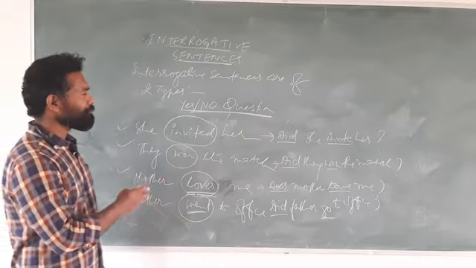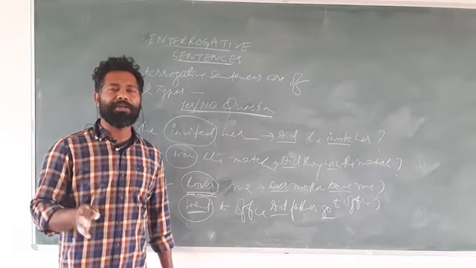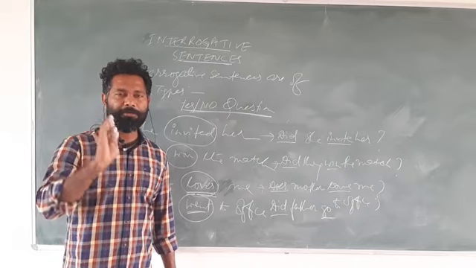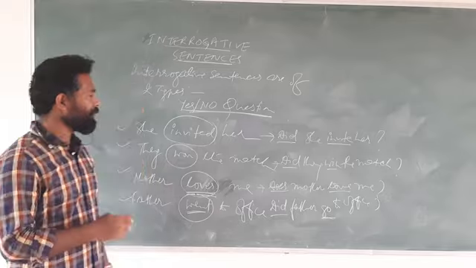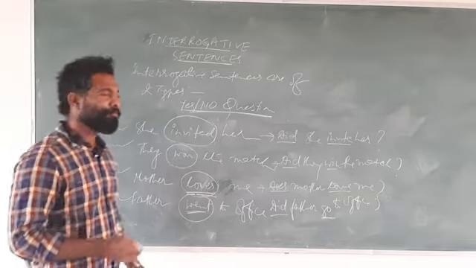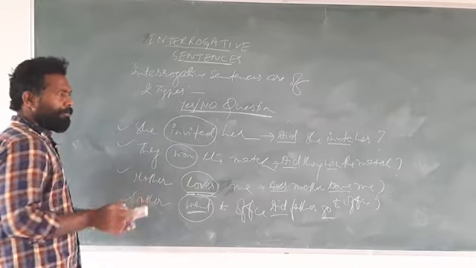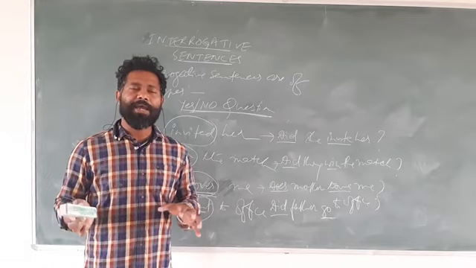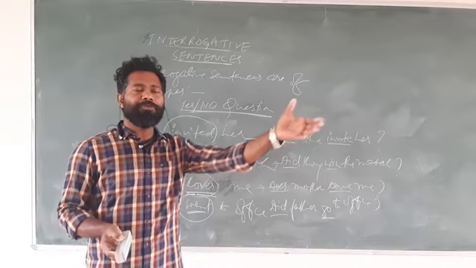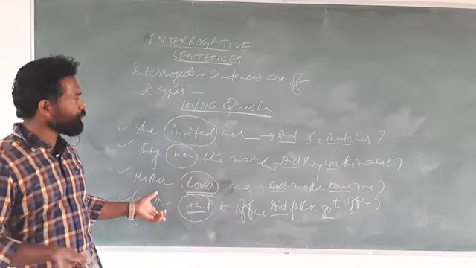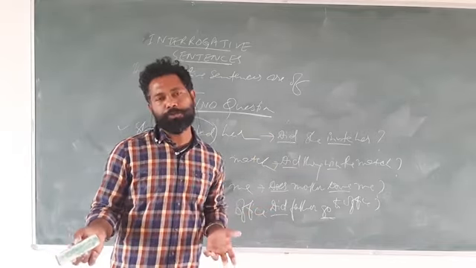Is that clear? So once again I am telling you, even when you are trying to make the negative and interrogative of simple present tense and simple past tense in active voice, you need to be a bit more careful, because there you need to use do, does and did. Is that clear? So this was all yes no questions, right? And how can we make the WH questions? Once you have learned how to make yes no question, you need to place WH words before that yes no question, and the sentence becomes a WH question.